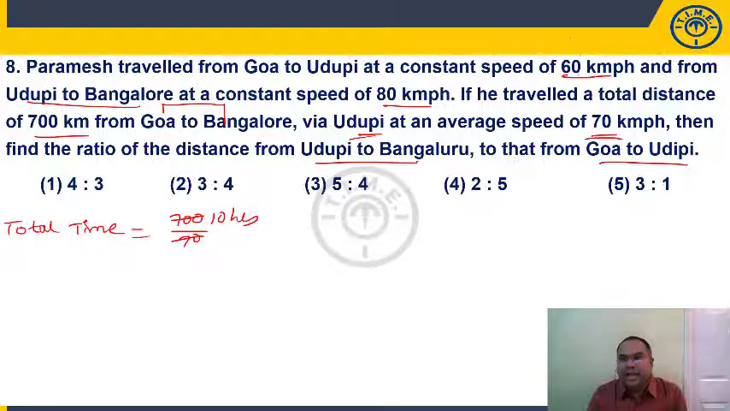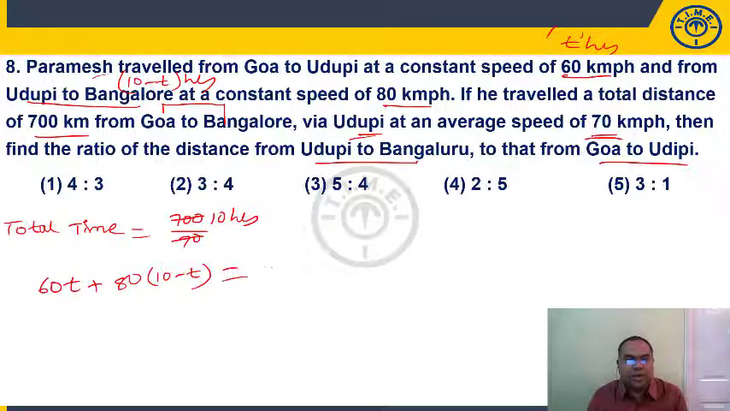Now let us say T hours is traveling at 60 kilometers per hour speed. Goa to Udupi, he has traveled for T hours. Then Udupi to Bangalore, he might have traveled for 10 minus T hours, because total is 10 hours. So at 60 speed, Goa to Udupi, he has traveled for T hours. Then at 80 speed, Udupi to Bangalore, he is traveling for 10 minus T hours. Speed into time is my distance.